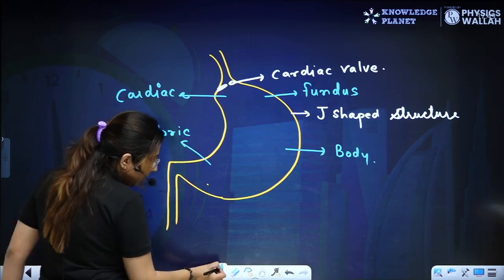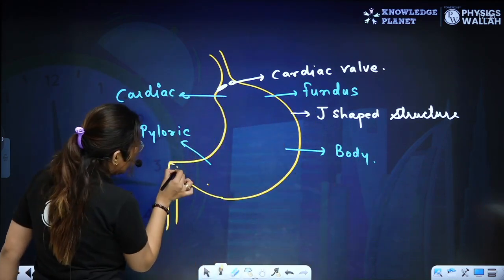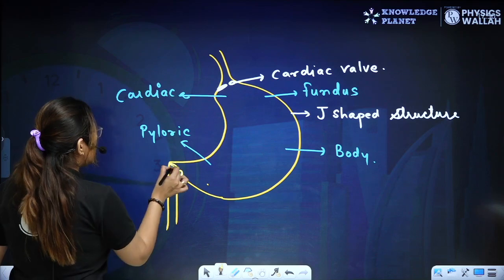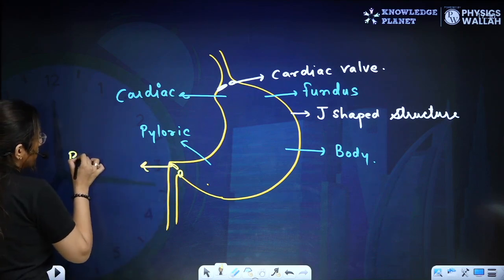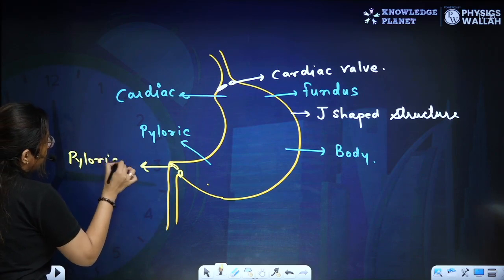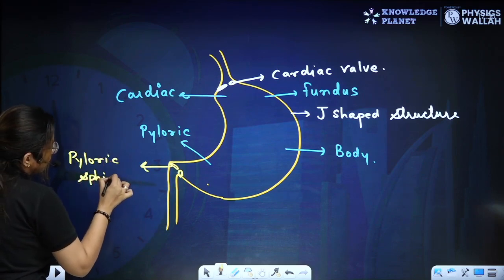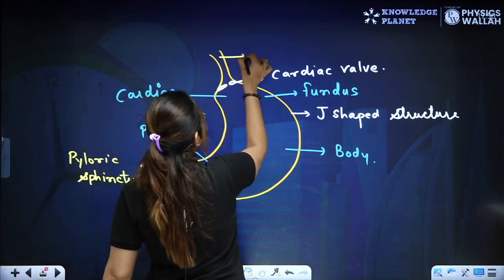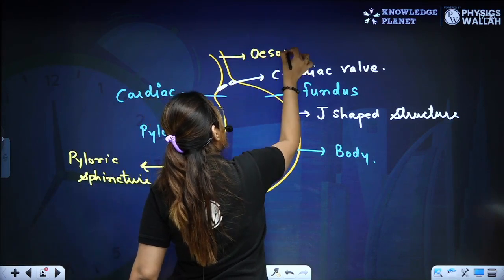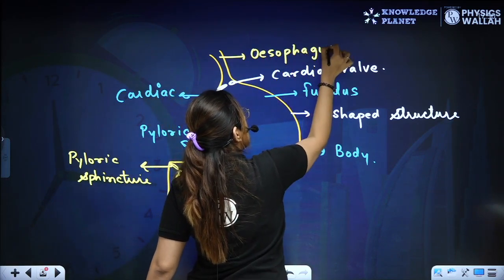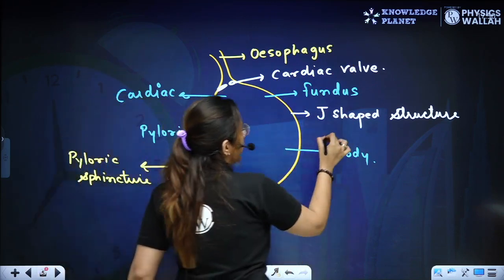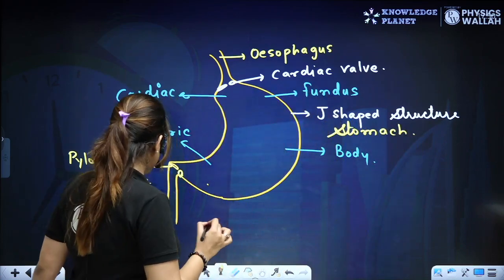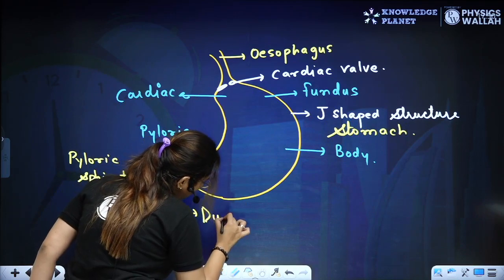Pyloric part. Here, buddies, we have one sphincter, again a valve, a sphincter is present. This is termed as the pyloric sphincter, right? Now this is the esophagus. This is the stomach, right? J-shaped. This is our stomach, and then food enters into the duodenum.